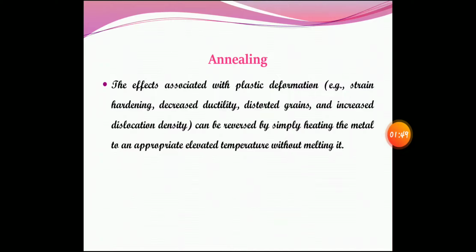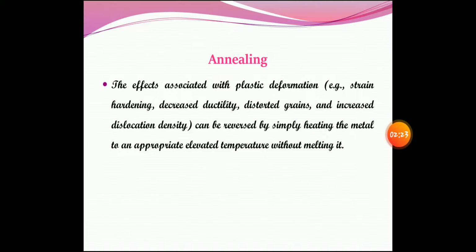Okay, so the question here is how much temperature should be used, and for how long. The rule of thumb is that you can use a temperature of half the melting temperature of the metal. How severe the cold working was determines how long you are supposed to do the annealing. If you have cold worked the metal a lot, you are supposed to anneal for longer. And if the melting temperature is too high, then the annealing temperature should also be high.